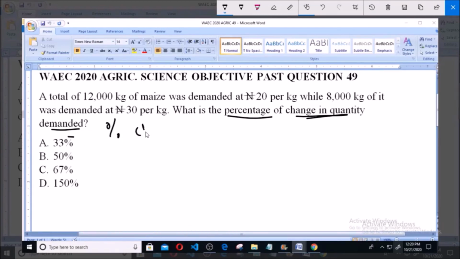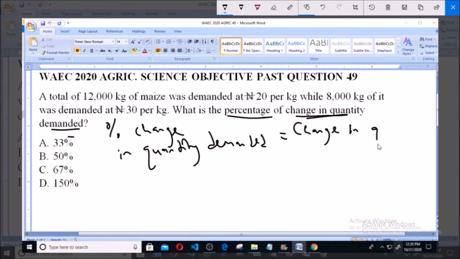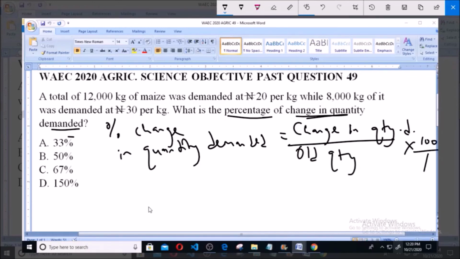Now percentage change in quantity demanded is given by change in quantity demanded divided by old quantity, multiplied by 100 over 1. The change in quantity is the new quantity demanded minus the old quantity demanded.